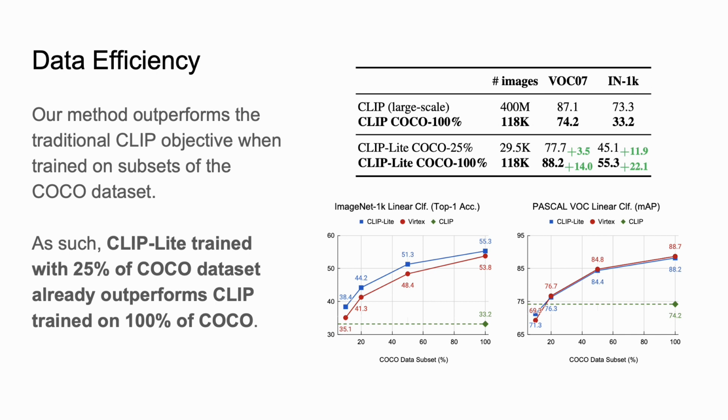Whereas when the CLIP-Lite model is trained on the COCO dataset with 100% of the images, which is 100K images, it grossly outperforms CLIP COCO, which is trained at the same scale. On the bottom, you can see these plots. We show that at any subset of the COCO dataset, the model is able to outperform the CLIP model, which is trained on the 100% of the dataset on both this ImageNet and the Pascal VOC linear classification tasks.